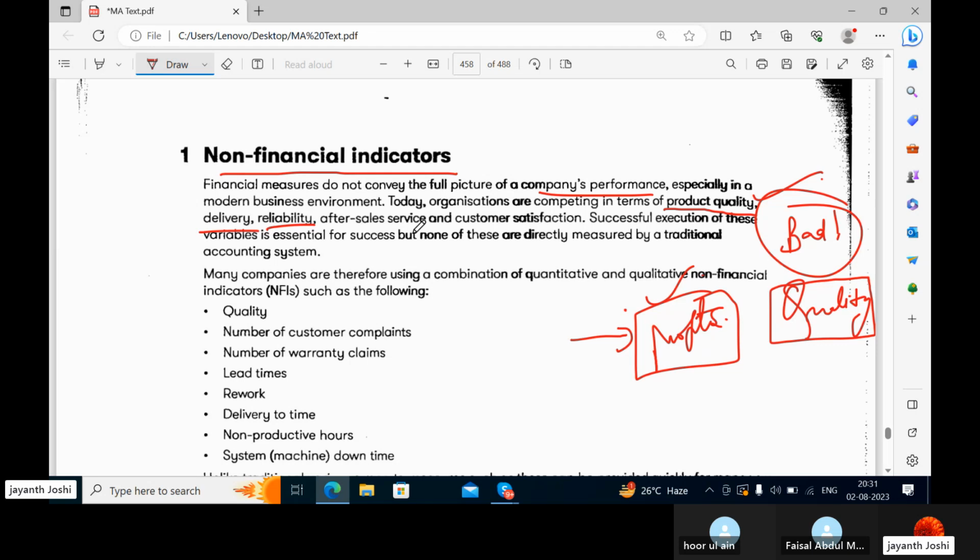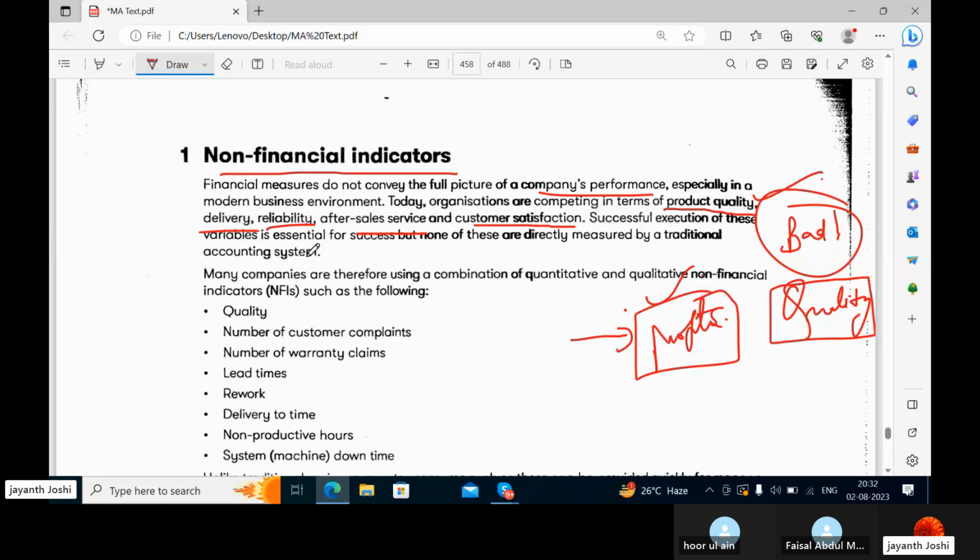After sales service is also very important, because that's the confidence of the people in the company, and it makes people loyal towards the company because the company is taking care of their concerns. Here people mean customers. Customer satisfaction is also a very important aspect. So all these are non-financial indicators or areas whereby finance is not required or not given much emphasis.